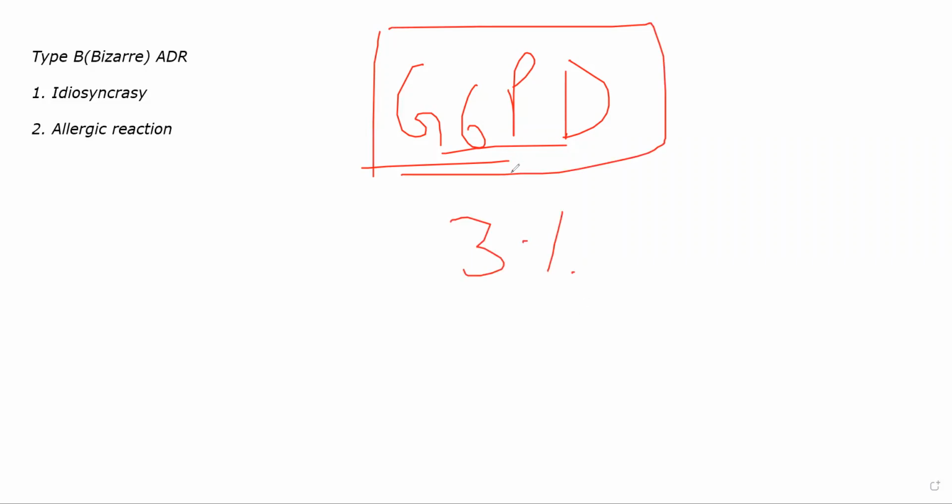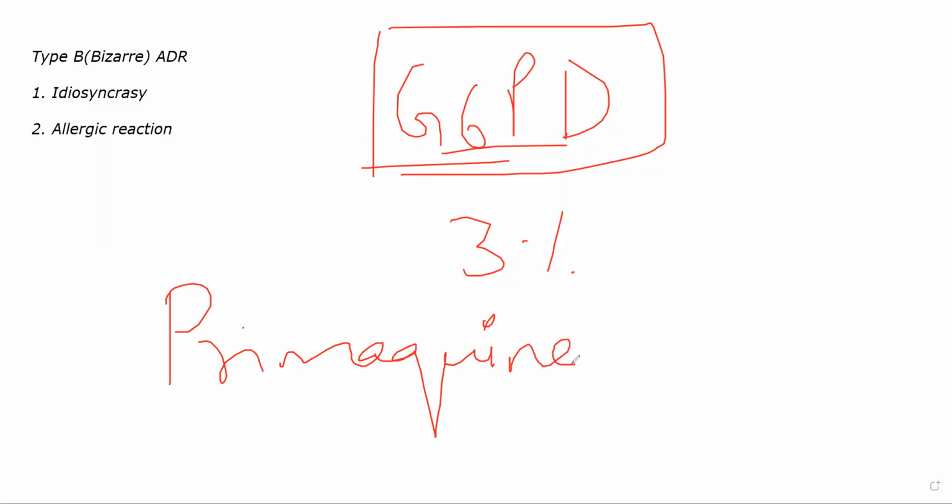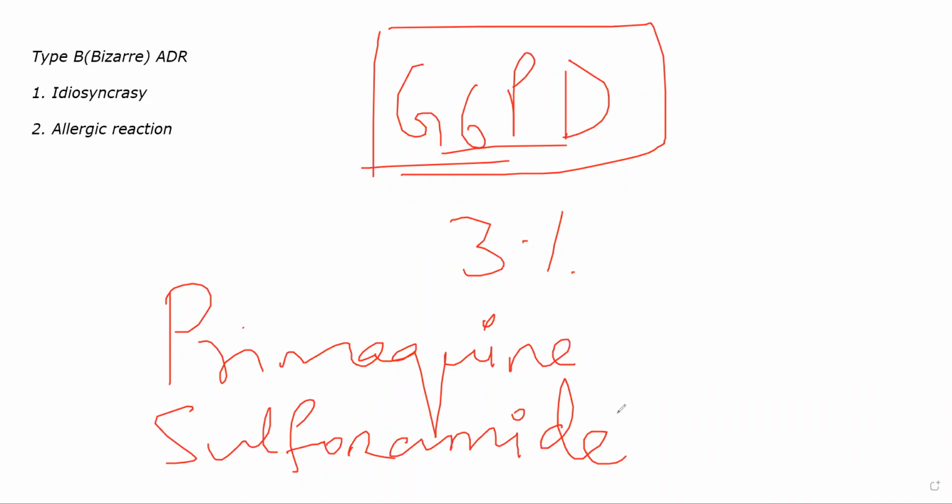Now, people who have G6PD deficiency, let's suppose they do not know that they have it, and they come to the doctor because they have some bacterial infection, or let's suppose they have malaria. If you prescribe Primaquine to them, or if they have a bacterial infection and you prescribe sulfonamide drugs, there's a whole classification of it. So you prescribe either Primaquine or a sulfonamide to them.